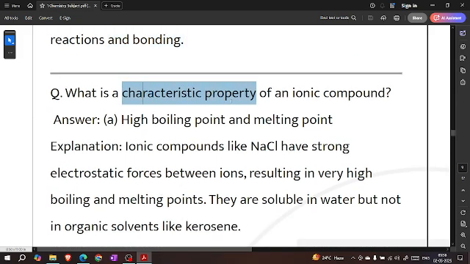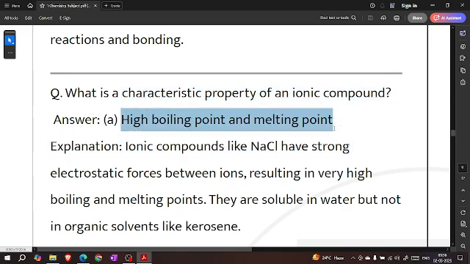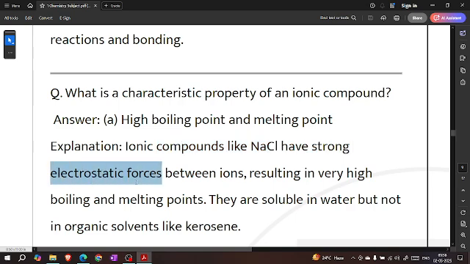What is the characteristic property of an ionic compound? High boiling point and melting point. Ionic compounds like NaCl have a strong electrostatic force between ions and result in very high boiling and melting point. They are soluble in water but not in organic solvents like kerosene.